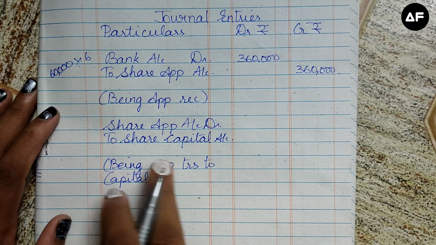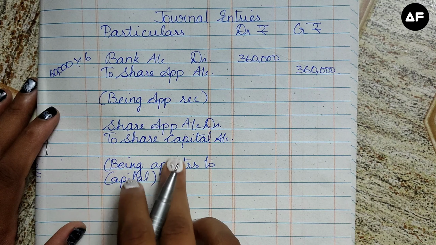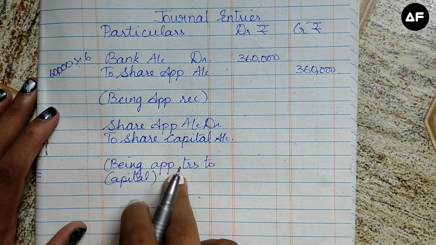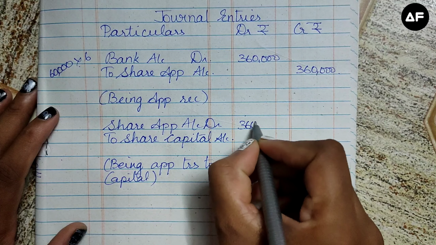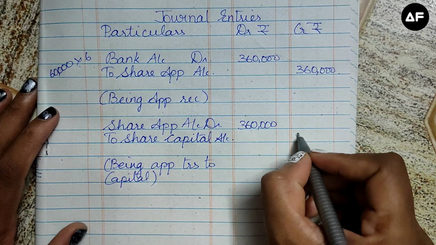Next is going to be the share application to share capital, that is transfer of application money into the capital. This is also going to be the same. There is no change in it. So you can just copy the 3,60,000 down here.